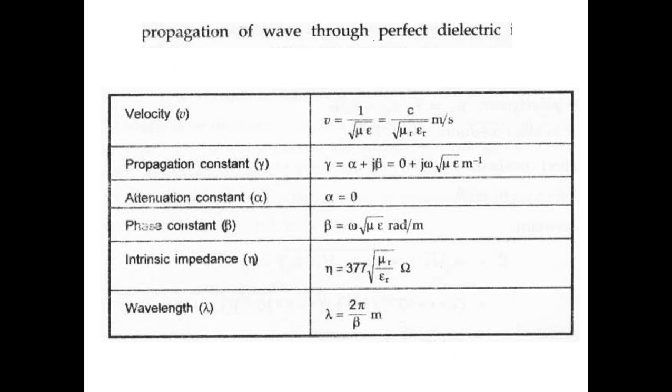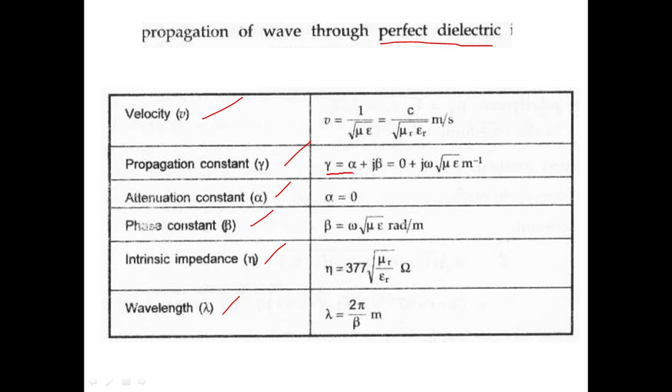Propagation of wave through a perfect dielectric. Perfect dielectric is nothing but lossless dielectric. So again we have equations for velocity, propagation constant, attenuation constant, phase constant, intrinsic impedance and wavelength, right? Propagation constant is alpha plus j beta, that you have to know, right?